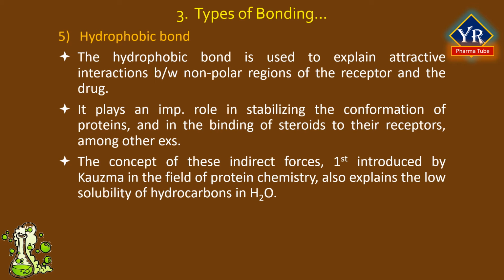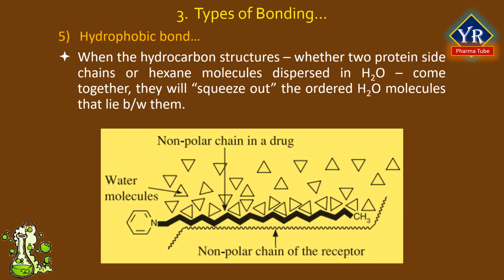Owing to their inability to form hydrogen bonds with water molecules, the latter become more ordered around the hydrocarbon molecule, forming a molecular level interface that is comparable to a gas-liquid boundary. The resulting increase in solvent structure leads to a higher degree of order in the system than exists in bulk water, and therefore a loss of entropy. When the hydrocarbon structures, whether two protein side chains or hexane molecules dispersed in water, come together, they will squeeze out the ordered water molecules that lie between them.